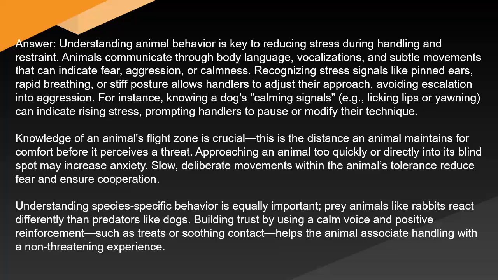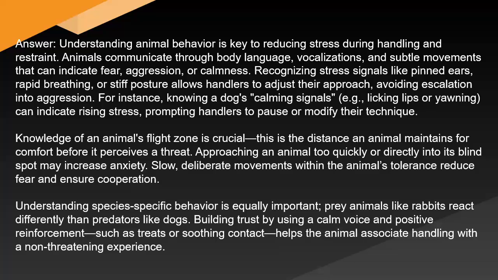Knowledge of an animal's flight zone is crucial. This is the distance an animal maintains for comfort before it perceives a threat. Approaching an animal too quickly or directly into its blind spot may increase anxiety. Slow, deliberate movements within the animal's tolerance reduce fear and ensure cooperation.